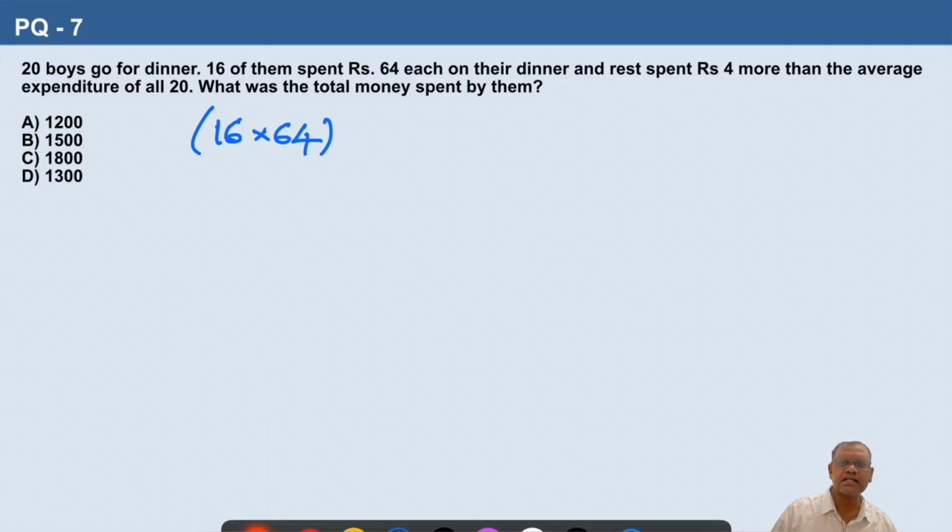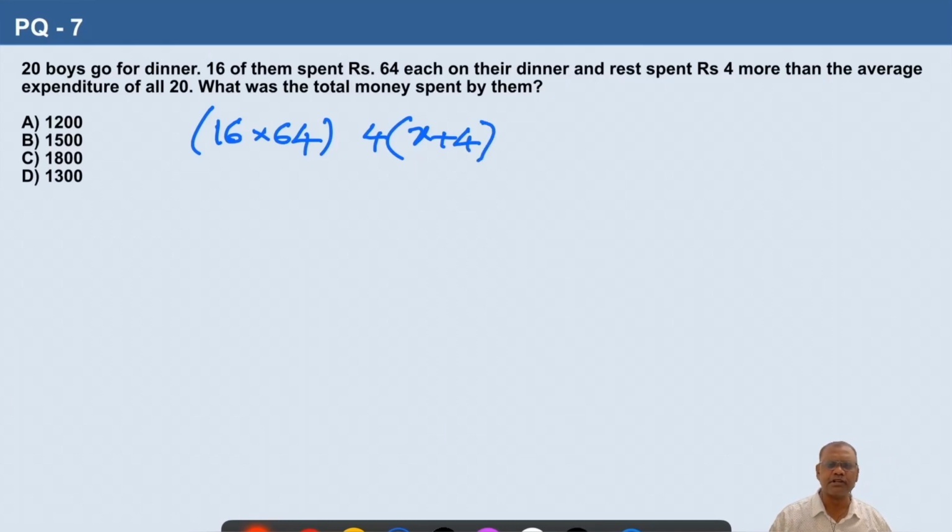And the rest spent 4 rupees more than the average expenditure of all 20. So we don't know what is the average expenditure of all the 20. So we should assume it as X. So X is the average expenditure of all the 20. So the remaining 4 students spent 4 rupees more than the average expenditure.